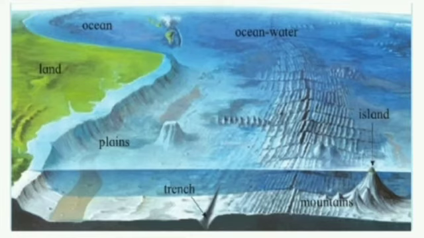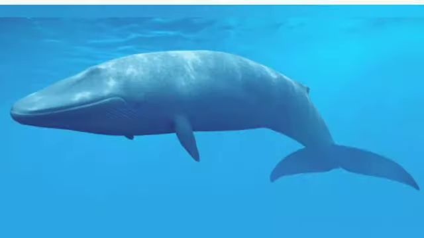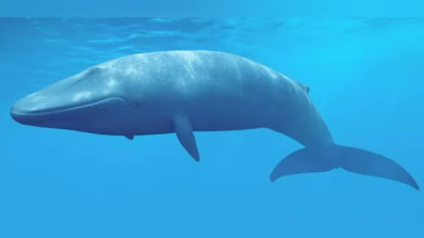So students, today we have learned about the bottom of the ocean. Through this lesson we come to know that there are many plants and animals in the sea. Some of them are very small and some of them are very big. The blue whale is the largest of all animals and it lives in the sea. The length of the blue whale is about 29.9 meters and the weight of the blue whale is about 173 tons. It is the largest animal known to have ever existed.